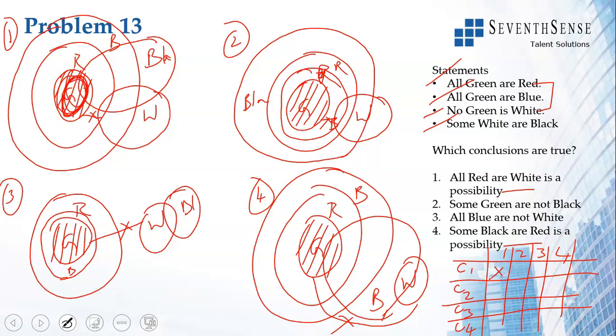You see in any diagram, some part of red which is green can't be white. So even if it has the word possibility, not even in one diagram is this true. Hence this conclusion is not possible.